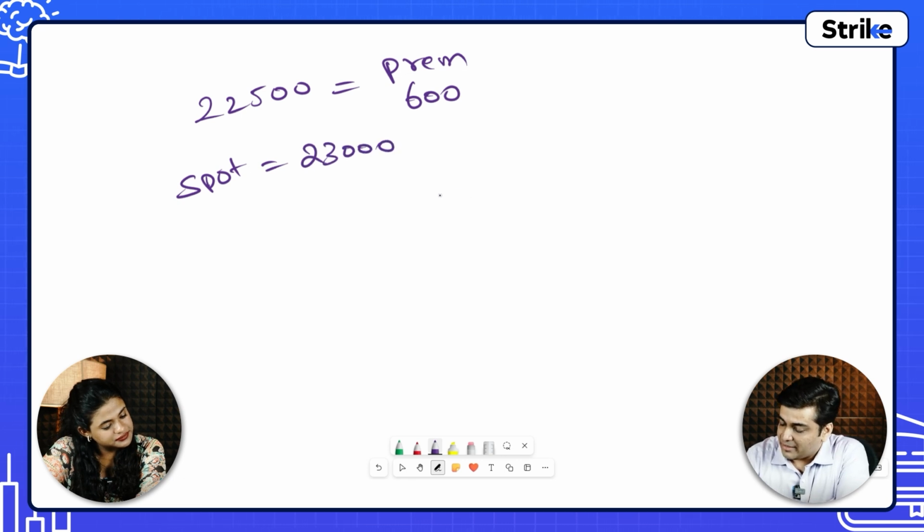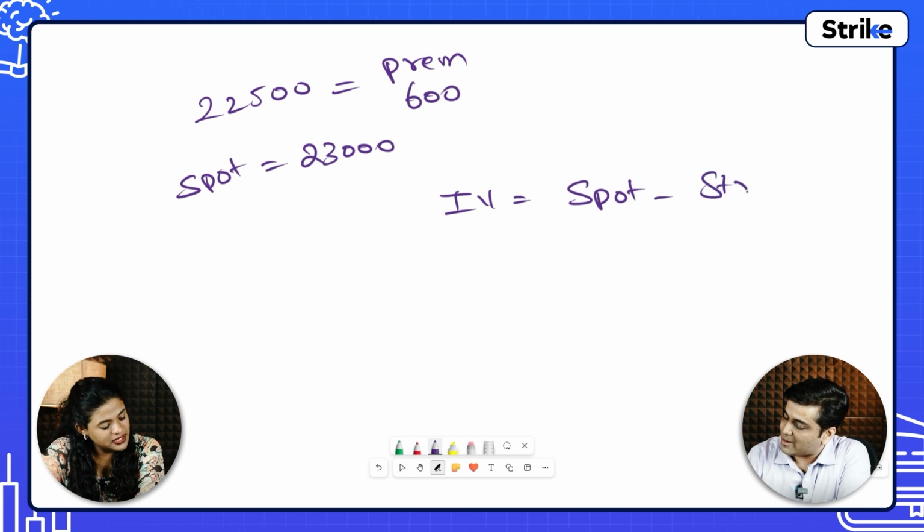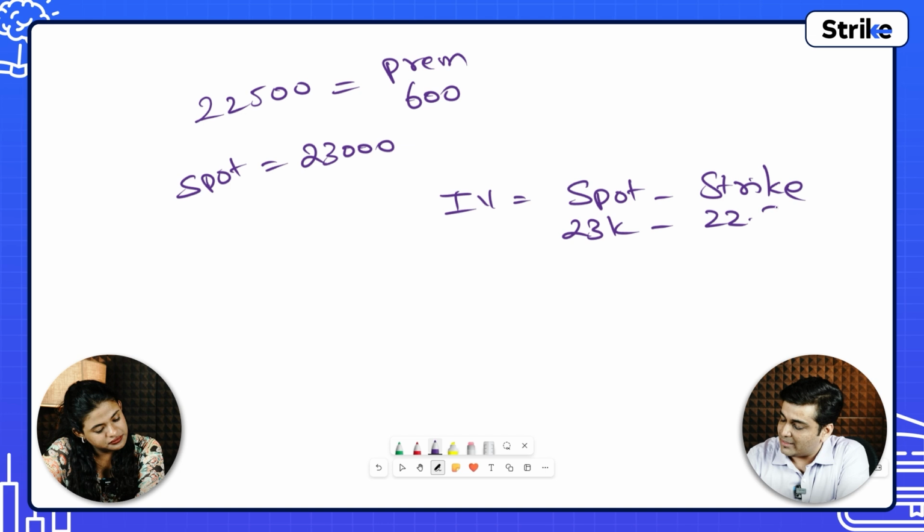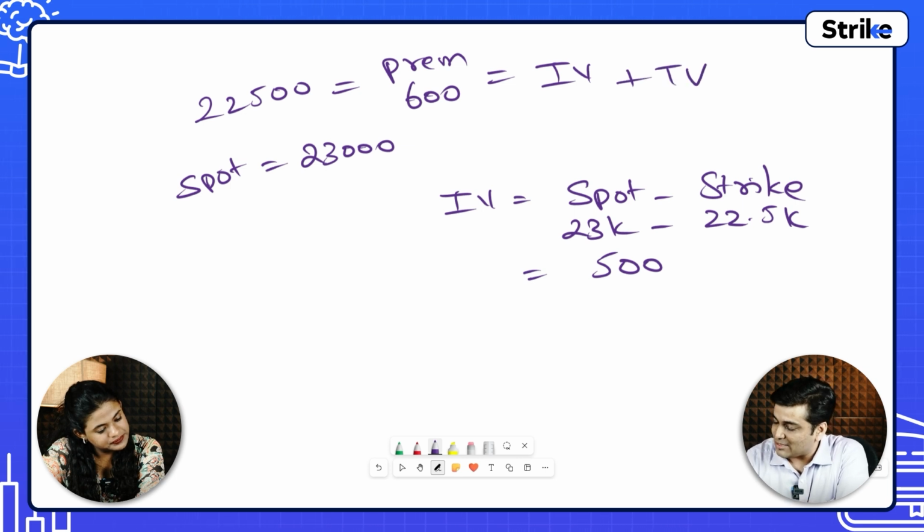Intrinsic value is equal to spot price minus strike price, so 23,000 minus 22,500 is equal to 500. Premium is equal to intrinsic value plus time value. Intrinsic value is 500, so what is the time value?